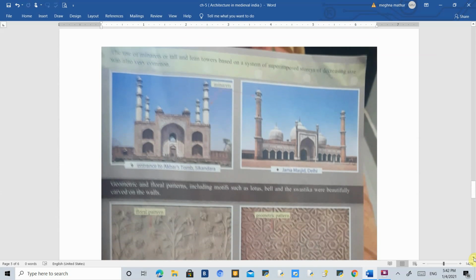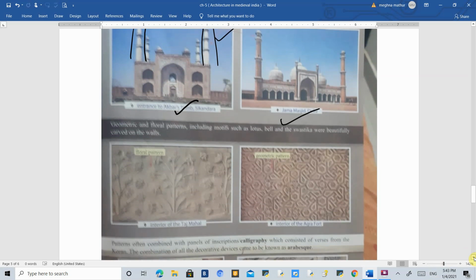Another feature is minarets. These are leaning towers which are very wide from the beginning, and they become leaner and leaner as we go upwards. So these are called minarets. Minaret is again a common feature. You can see in the Taj Mahal also there are minarets. Here you can see Akbar's tomb in Sikandra and Jama Masjid in Delhi. Both of them have minarets.